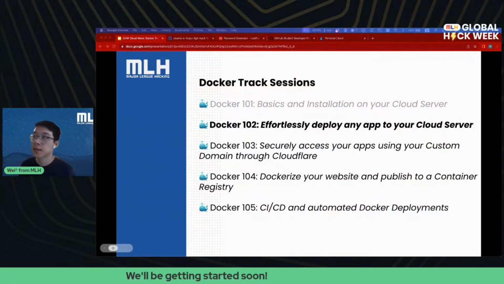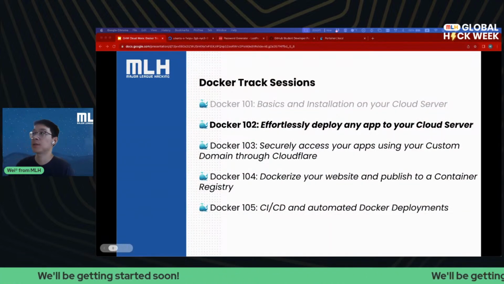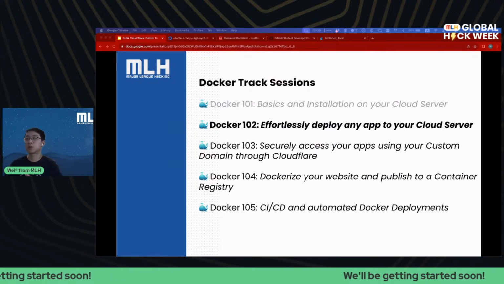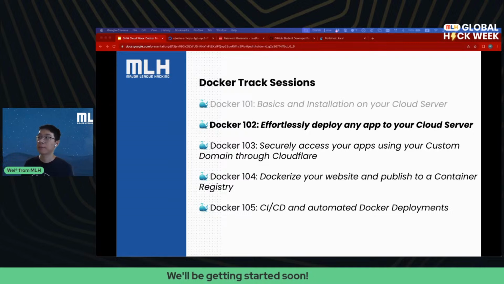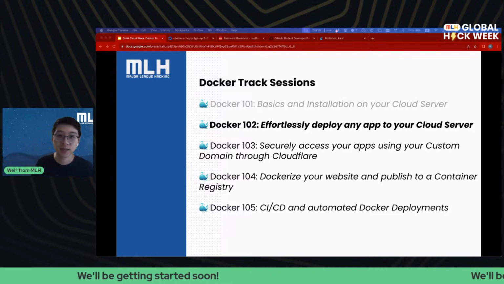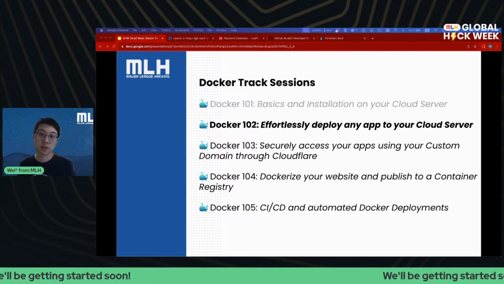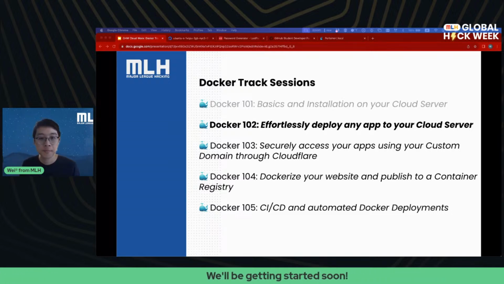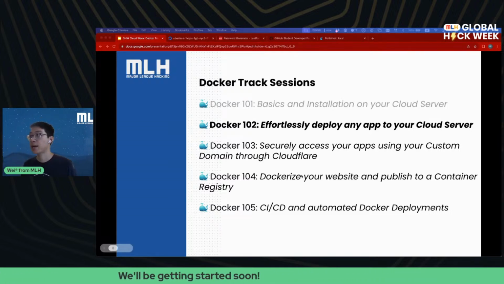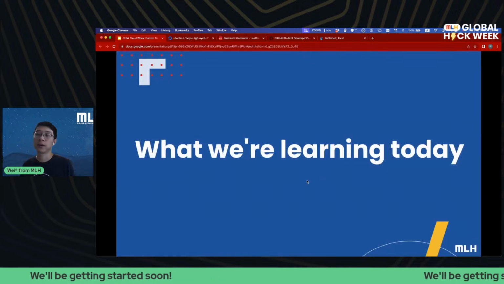Now, this is the second part of our Docker series. This is a session where we're going to learn how to deploy any app to your cloud server. So easy. We can probably deploy like 5 or 6 in just under an hour. So bear with us. And with that, let's jump into it.